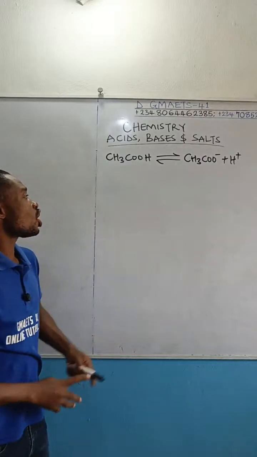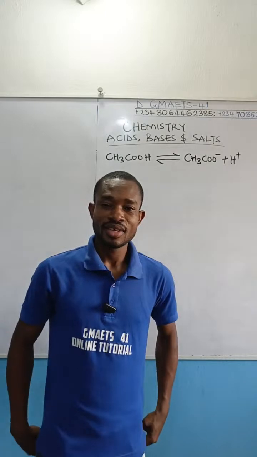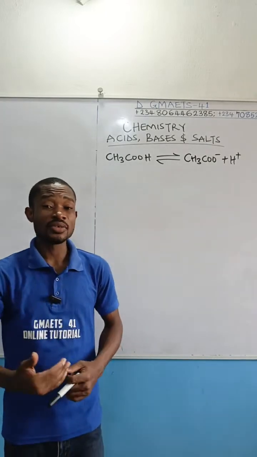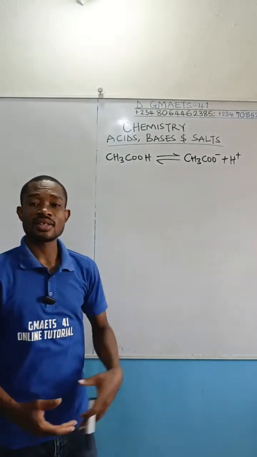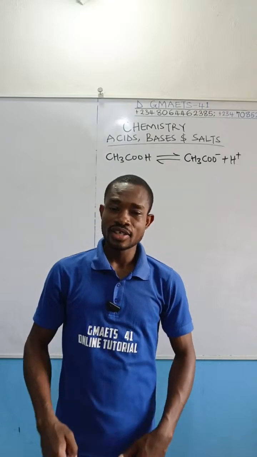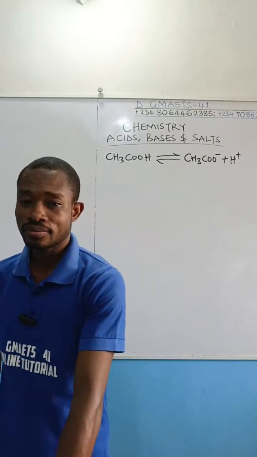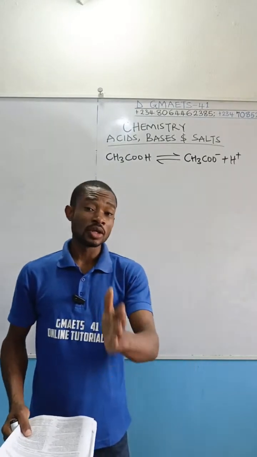You notice that not all the hydrogen ions dissociated. Some of the hydrogen ions are still there. And that is why we say that this ethanoic acid is a weak acid. When it dissociates, the dissociation is not complete. It's partial. So the correct option here is option D. Therefore, you want to take note of this.